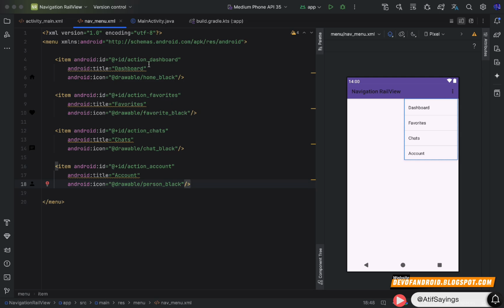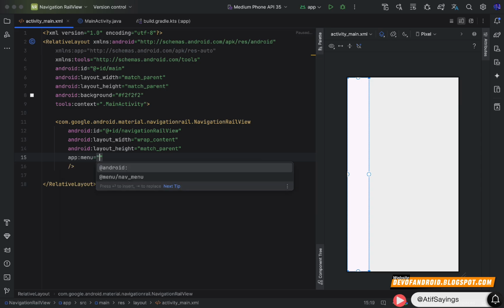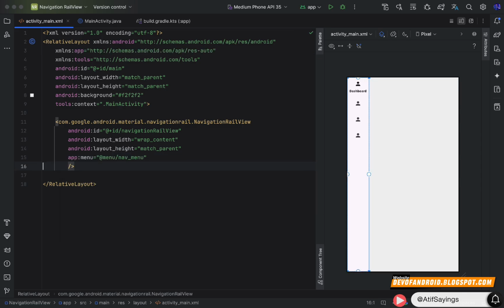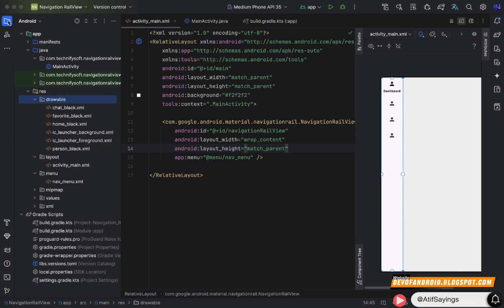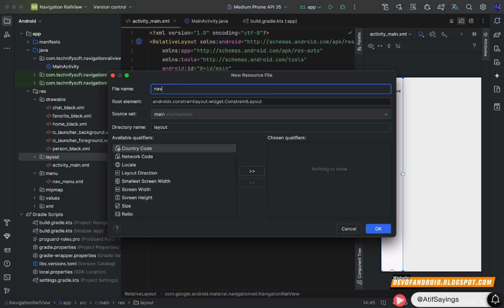Our nav_menu.xml file is now completed. Now we will show that menu items in our navigation rail view using the property menu, and menu file name is nav_menu, which is in the menu resource directory. Right click on layout folder, click new, click layout resource file, type the name nav_header and click OK.